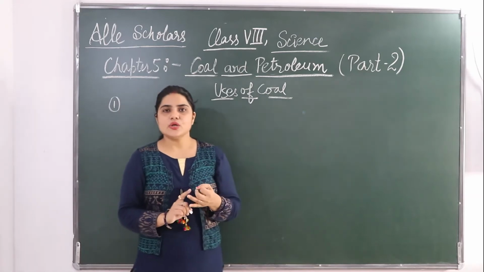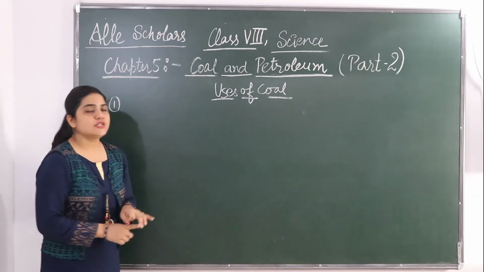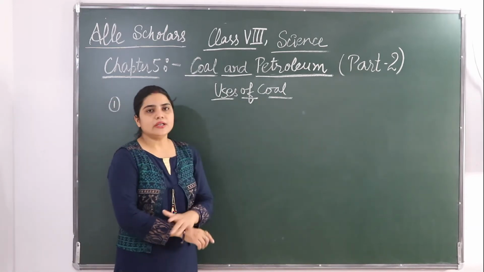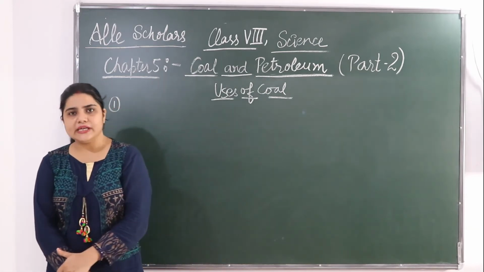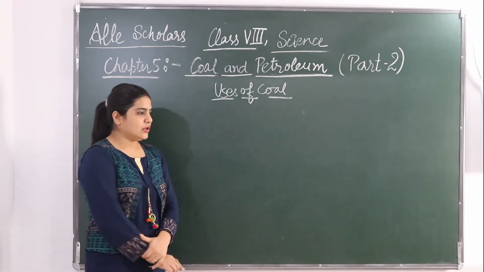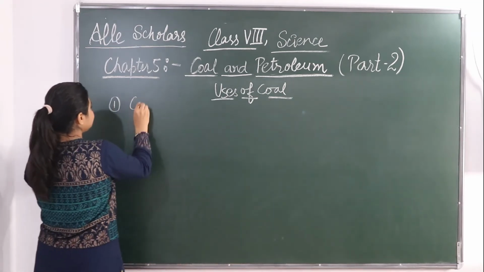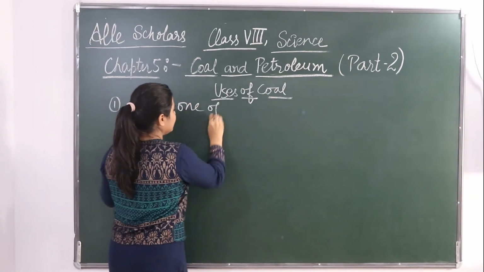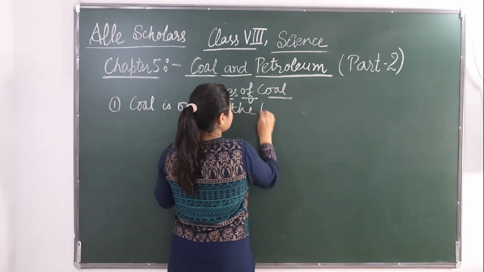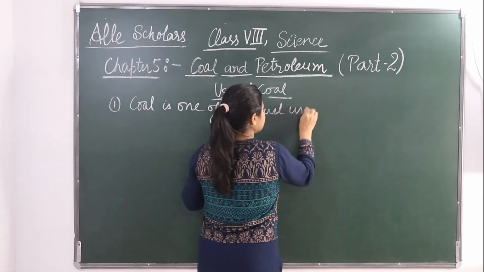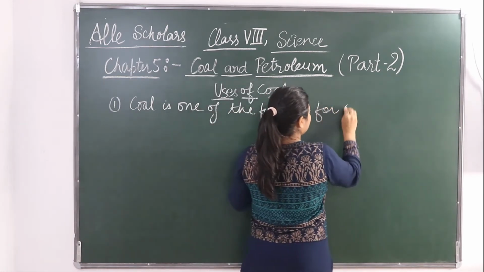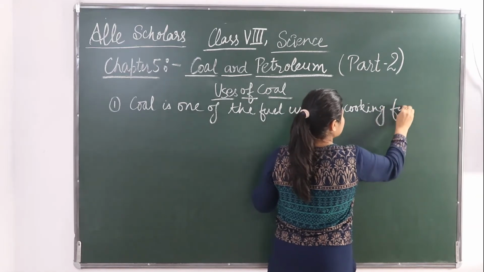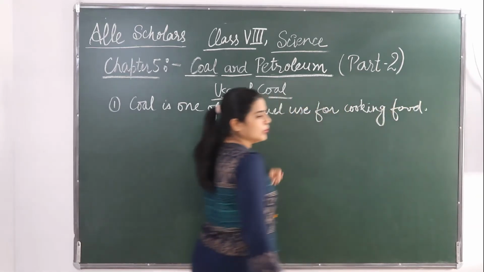Okay, it is also used in thermal power plants to produce electricity. And coal is also used as a fuel in various industries. So coal is one of the fuels used for cooking food.